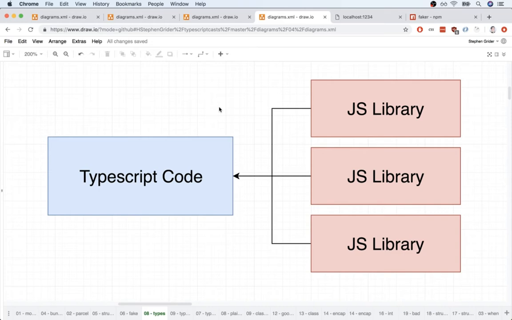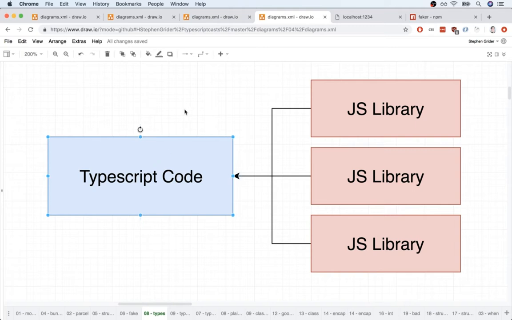Just to make sure things are really clear, whenever you and I are writing TypeScript code, we are free to make use of JavaScript, or more precisely, JavaScript libraries as much as we want to. We can install common JavaScript libraries into any TypeScript project using npm, or we could even reference JavaScript files that you and I write ourselves inside of our project from TypeScript code. But there's one little caveat here.